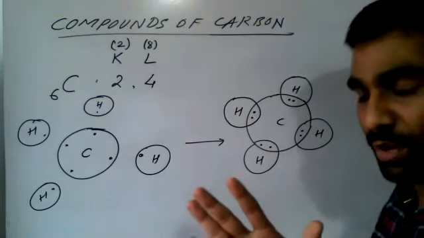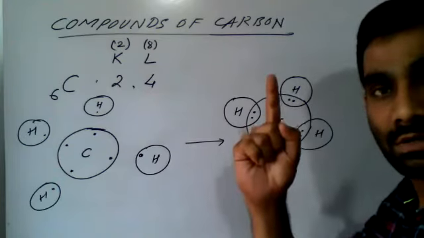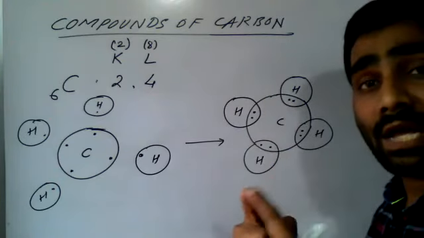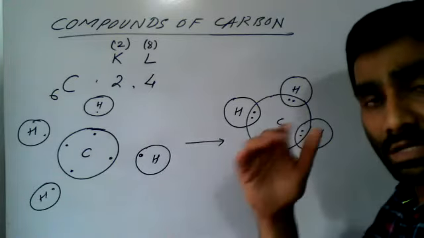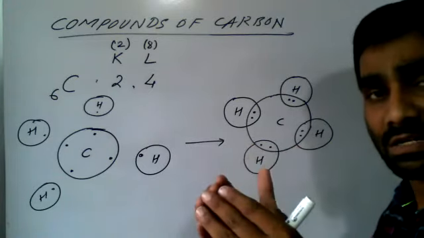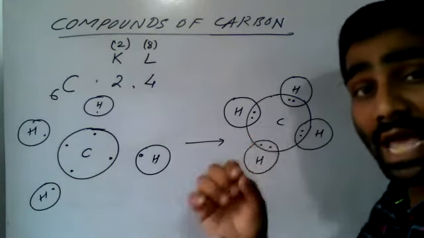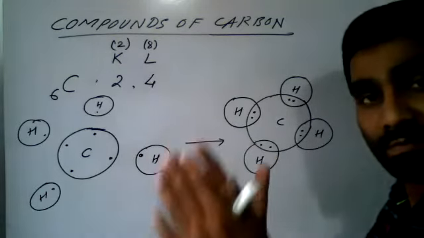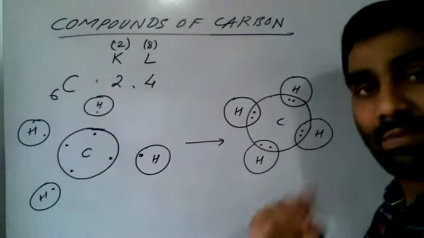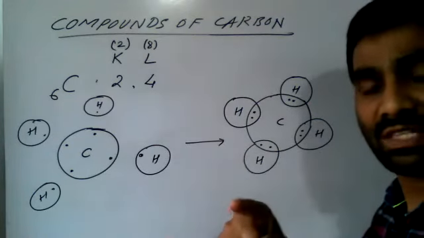Any element, right from hydrogen onward, any atom can form a bond with any other atom, even the same element. For example, hydrogen can form a bond with hydrogen, and we have seen that.